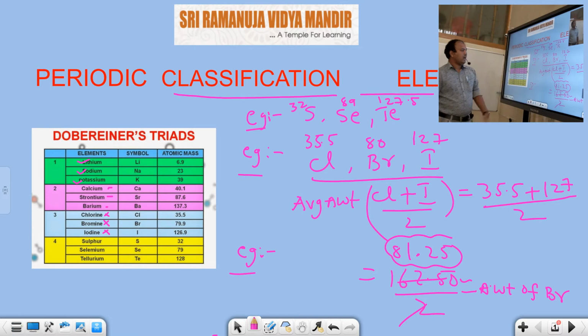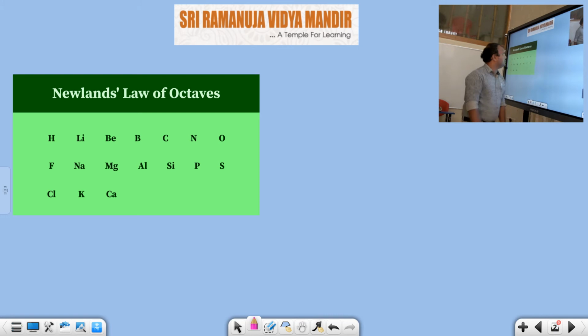Let's practice that. After that we will enter into another one: Newlands' octaves law. Before discussing Newlands' octaves law, why was the Dobereiner triads law rejected? You know that one, the failure of the Dobereiner triads law. It is applicable only for a few, limited triads. It is not applicable for more elements, more triads. That's why another popular classification came, called Newlands' octaves law. You know that one very well. Octaves.